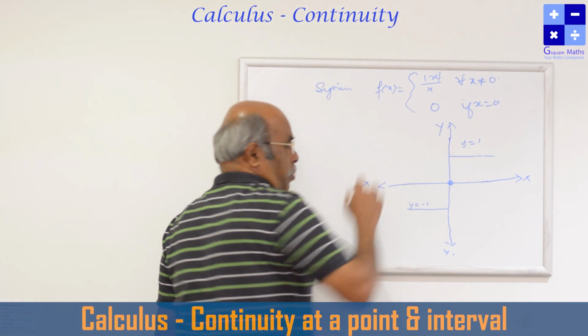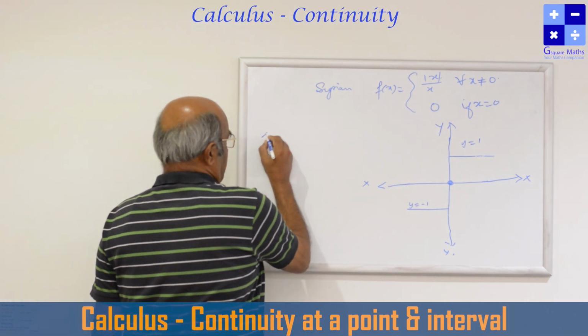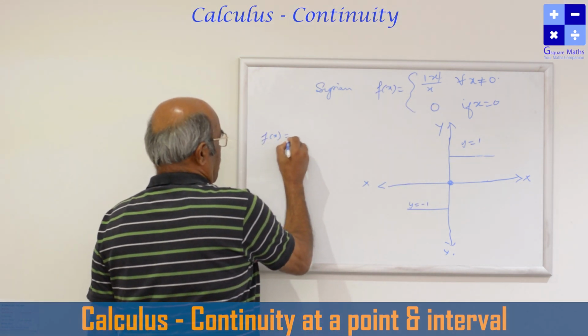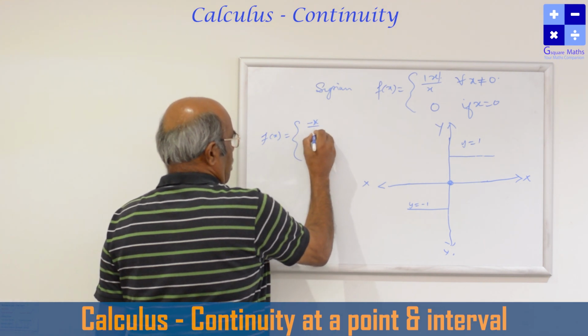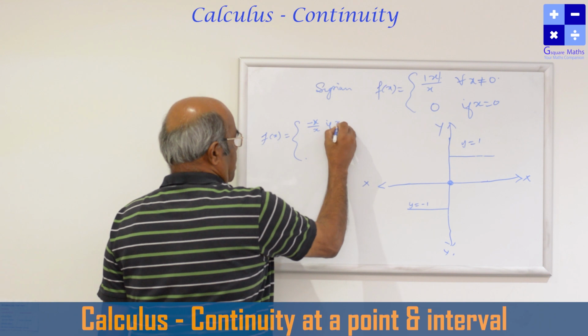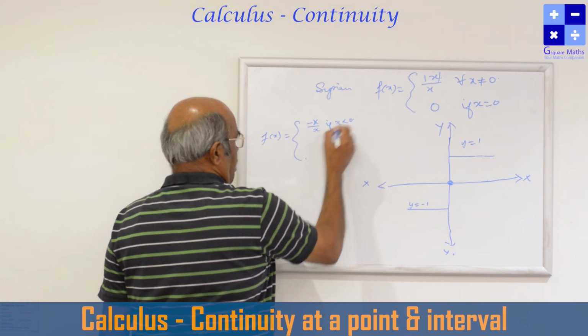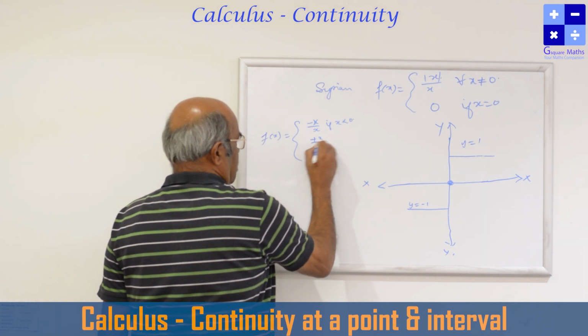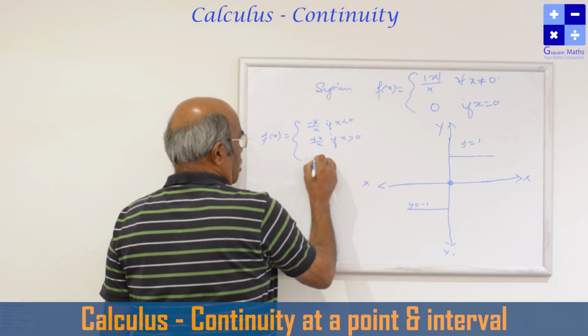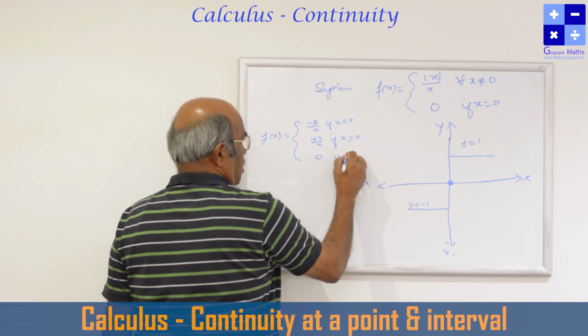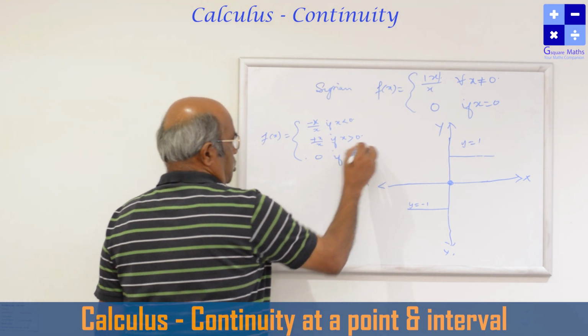Mod x by x, I can elaborate like this: minus x by x if x is negative, plus x by x if x is positive, and equal to 0 if x is equal to 0.